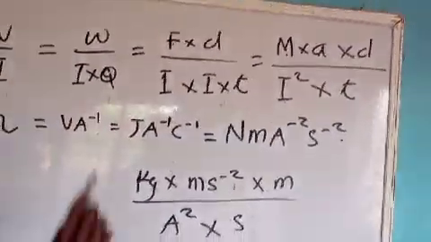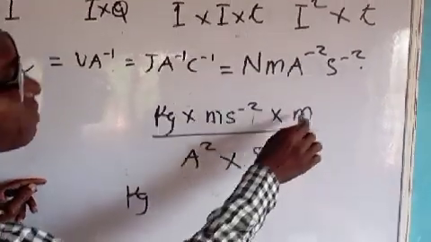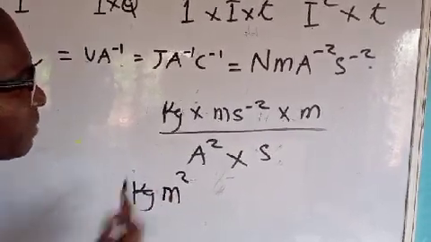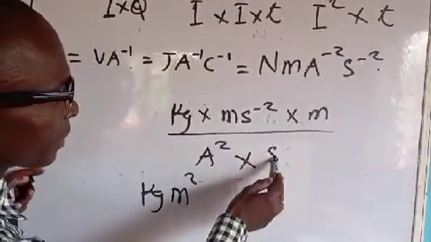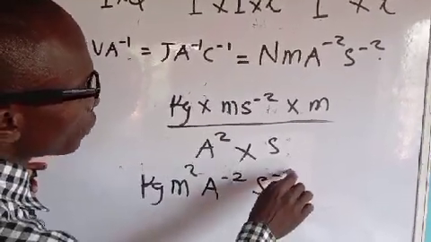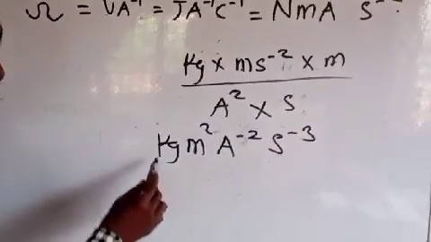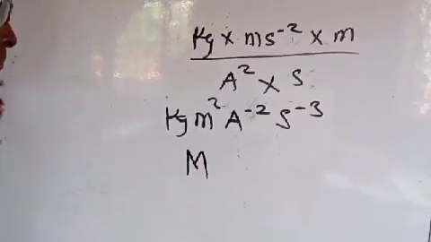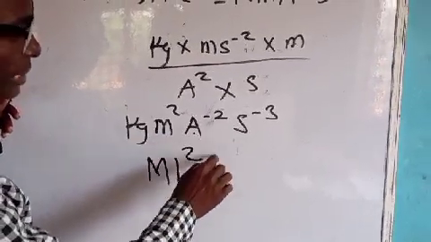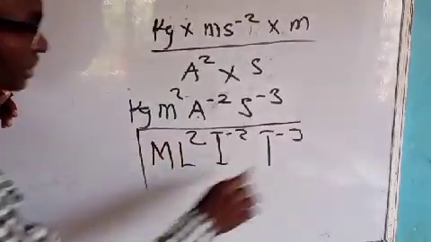So generally I will say kilogram, meter times meter becomes meter square. We have meter times meter square, over ampere square per second raised to power 3, cube. So the dimension now: kilogram is M, length is L square, ampere is R, T raised to power 3. This is resistance.